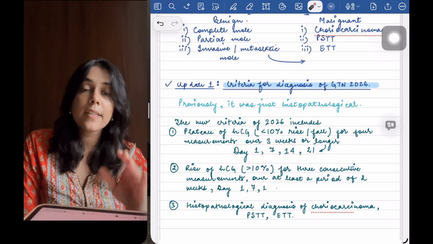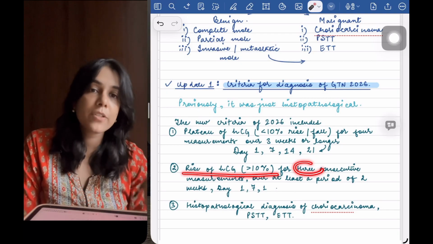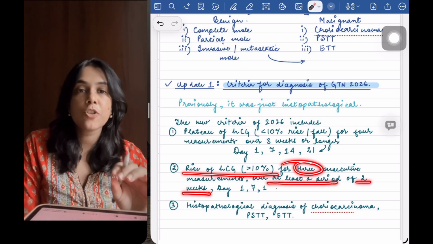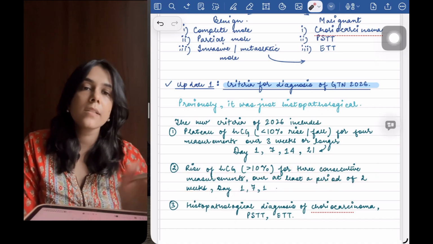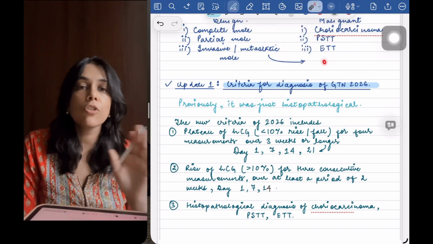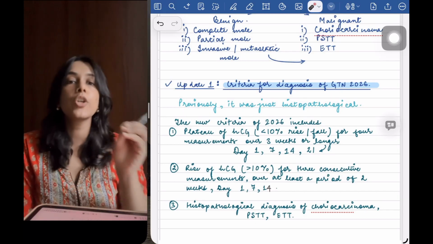The second criteria is that there is rise of HCG more than 10% on 3 different measurements which are spread over a time span of 2 weeks, and these measurements are consecutive. This is the second criteria, and the third criteria is the old one, which is the histopathological examination and diagnosis of GTN. So this was the first update, that the diagnostic criteria has changed. It has included 2 more things.